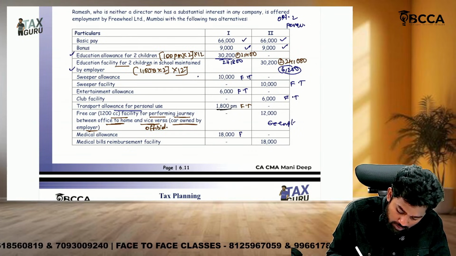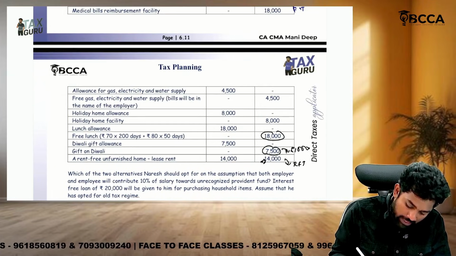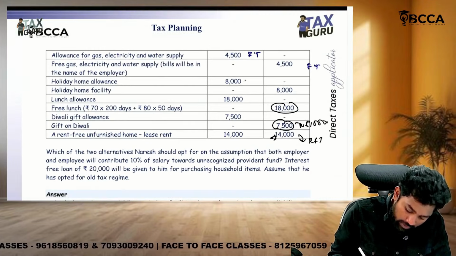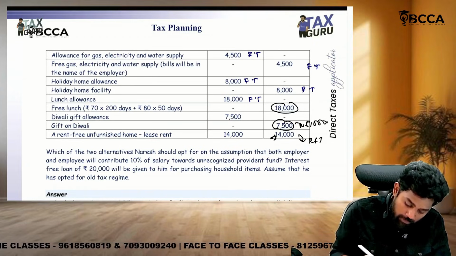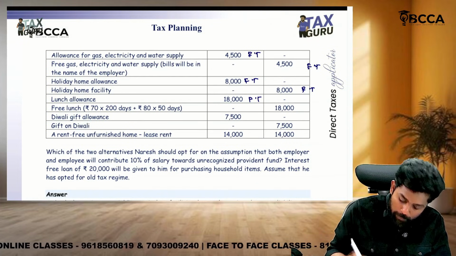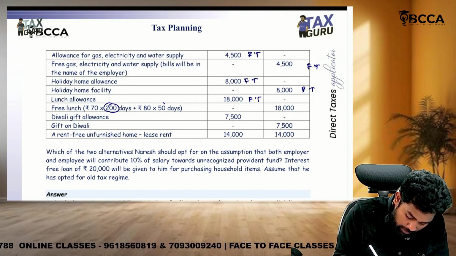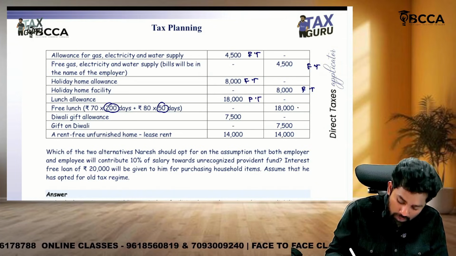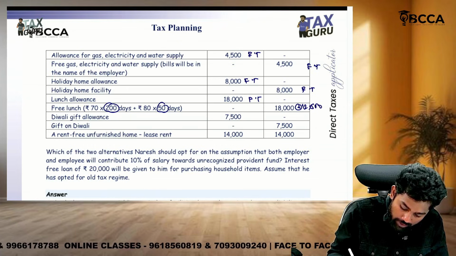Then medical allowance is fully taxable, medical reimbursement is also fully taxable. Allowance for gas and water supply is fully taxable, this is also fully taxable. Holiday home allowance is fully taxable, facility is also fully taxable. Lunch allowance is fully taxable, but see here, sir, lunch facility up to 50 per meal is exempted. So total how many days are there? 250 days, 200 plus 50. 250 into 50 is exempted, that is 12,500. So 12,500 is exempted, and 5,500 is only taxable.